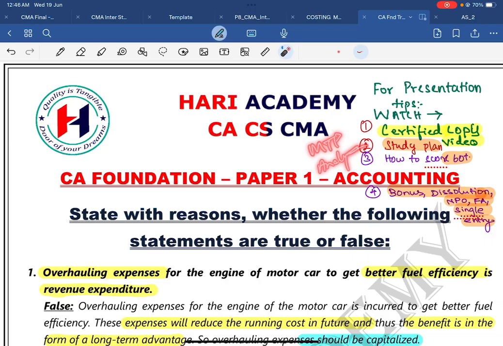Watch that video. It is a newly uploaded video from 3 days back. Also watch the video on how to score 60 plus, which we uploaded 3 months before for the June 2024 attempt. Watch everything at 1.5x speed or 1.25x speed.